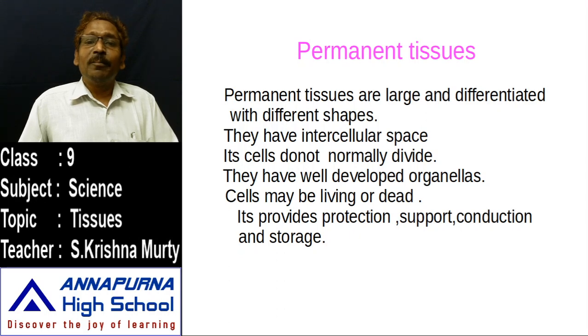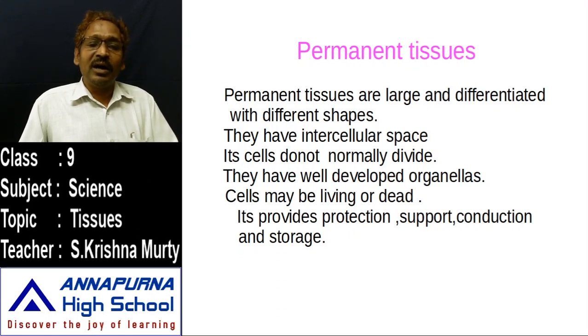The cells pack against each other without any space between two cells. But in permanent tissue some space is there, intercellular space. What is meant by intercellular space? Whatever space is in between two cells is known as intercellular space. So this intercellular space is present in permanent tissue.